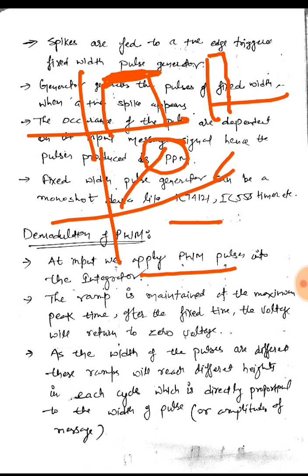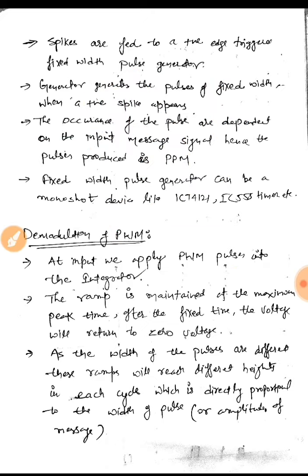So this is how the width of the pulse would generate a ramp of varying height. As the widths of the pulses are different, these ramps will reach different heights in each cycle, which is directly proportional to the width of the pulse. Let's see how.